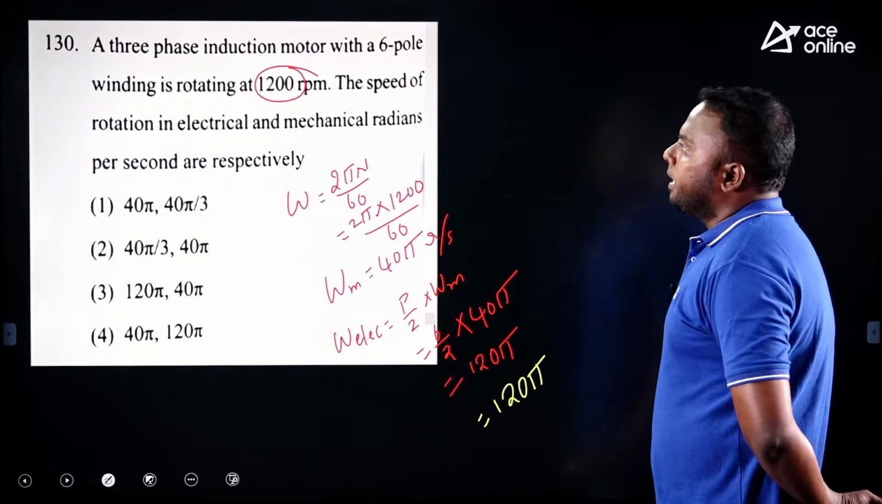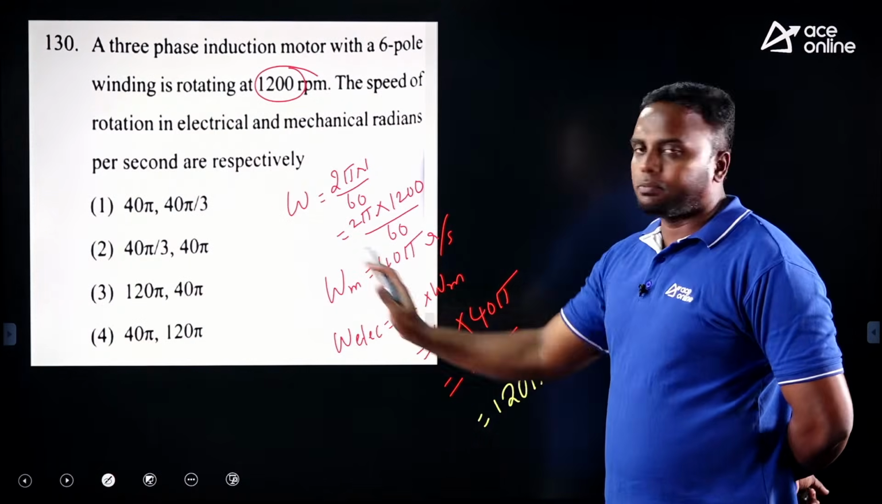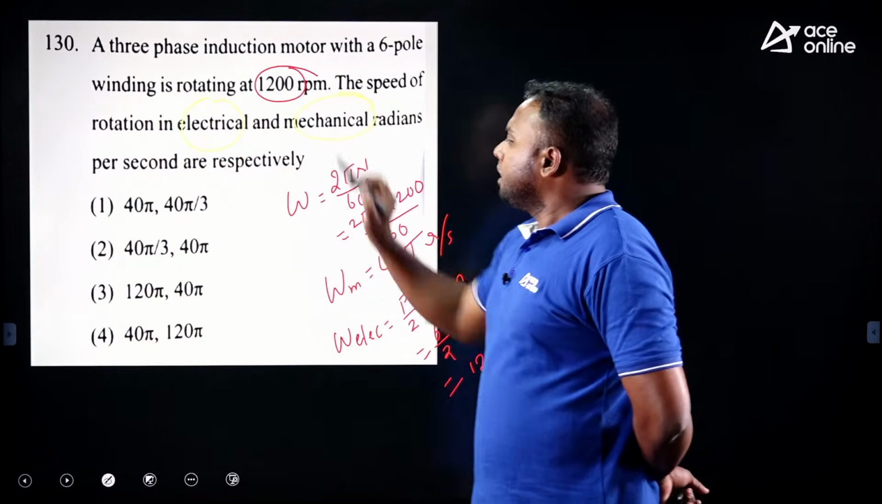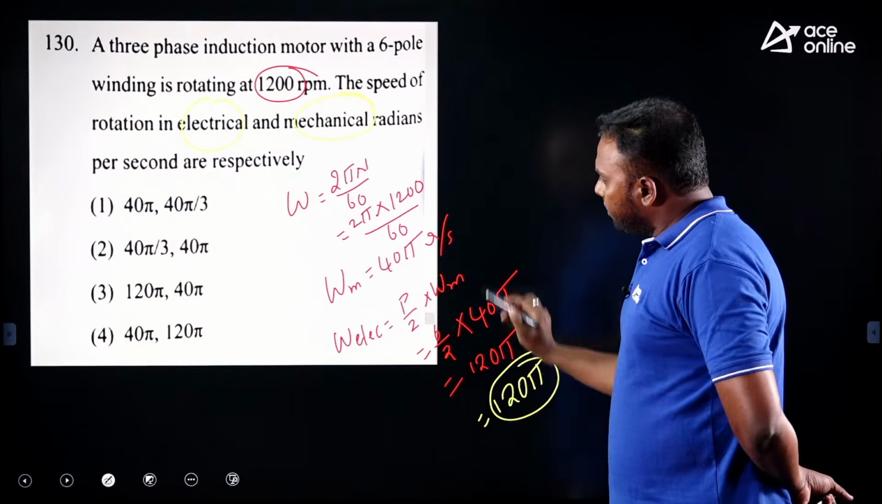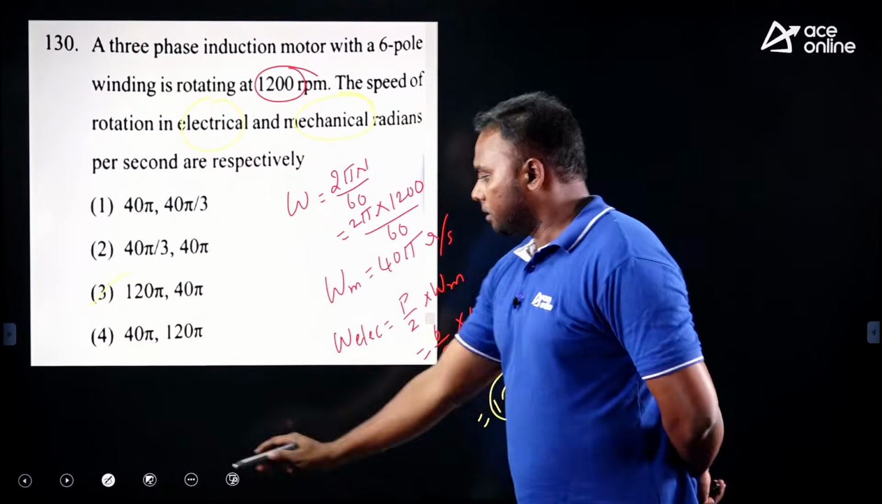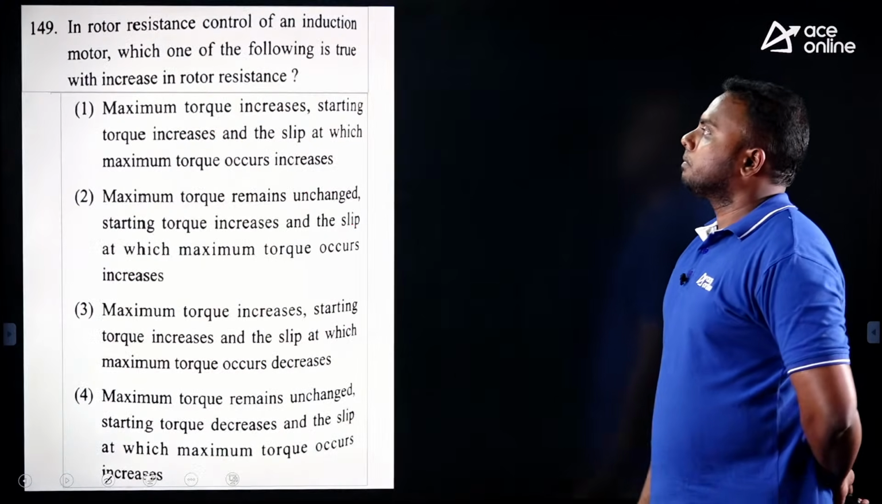Okay. And important here is you should not say again 40 pi, 120 pi. Fourth option also wrong. Why? Because they are asking electrical first and then mechanical. So electrical is 120 pi and mechanical is 40 pi. So 120, 40 sequence. Third option is right here. Option 3 is correct. Next.